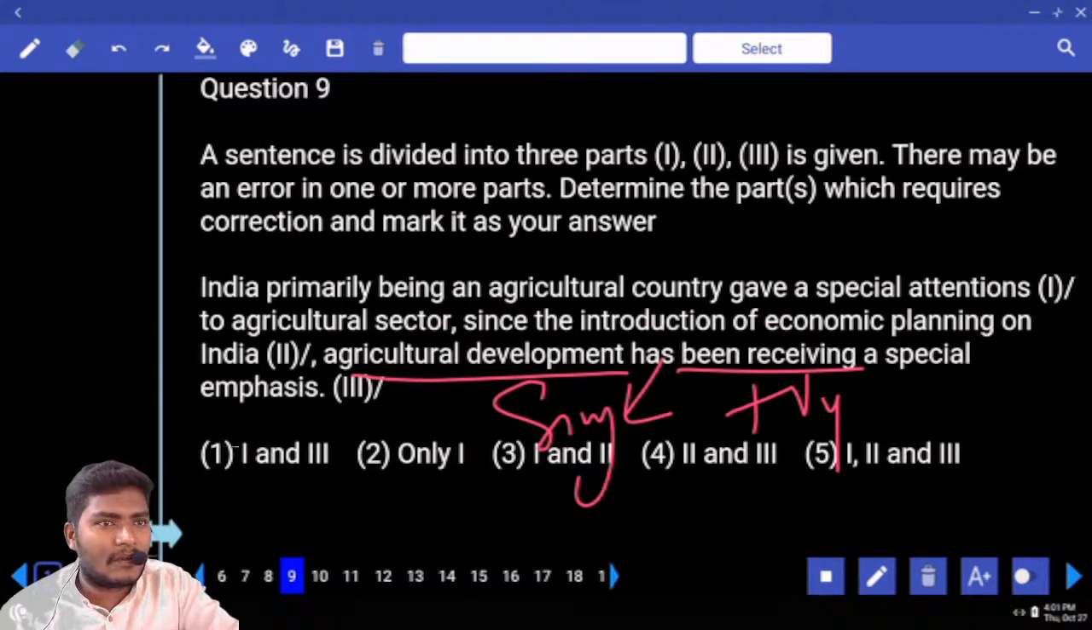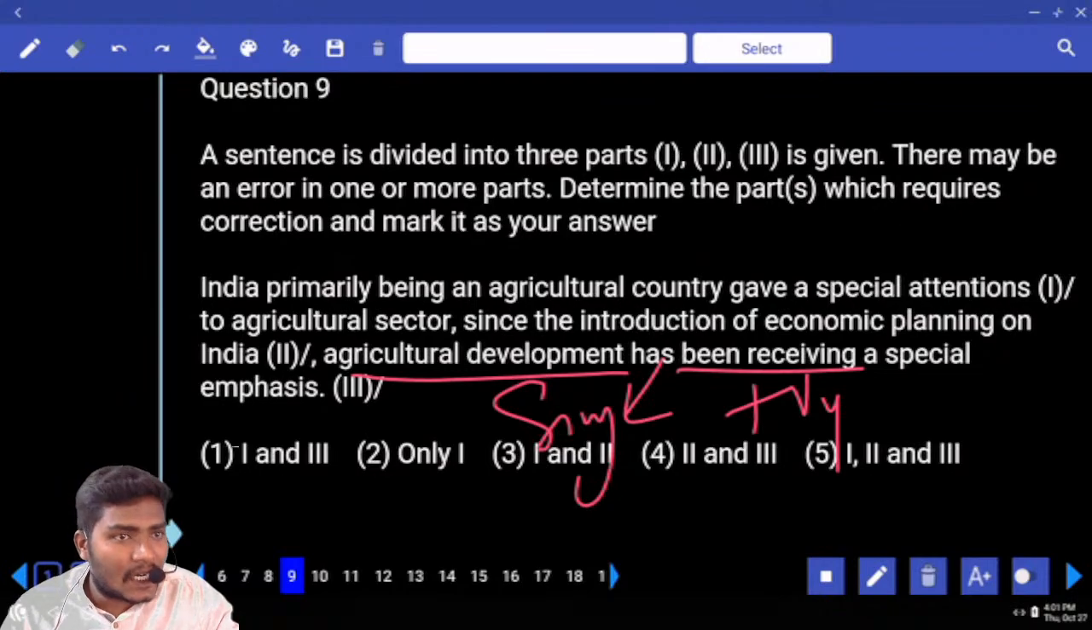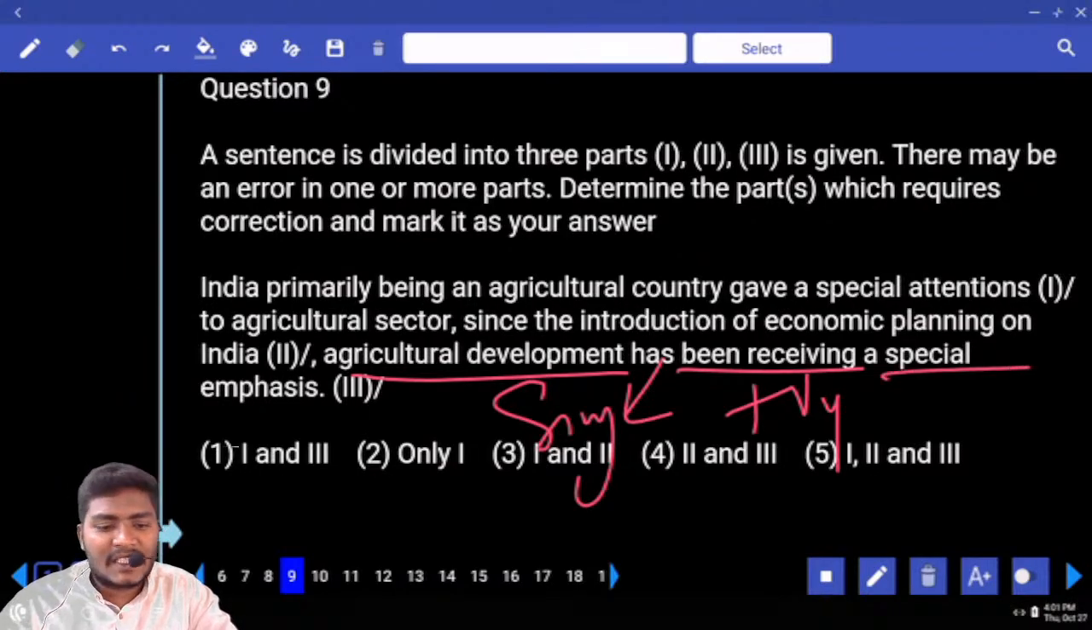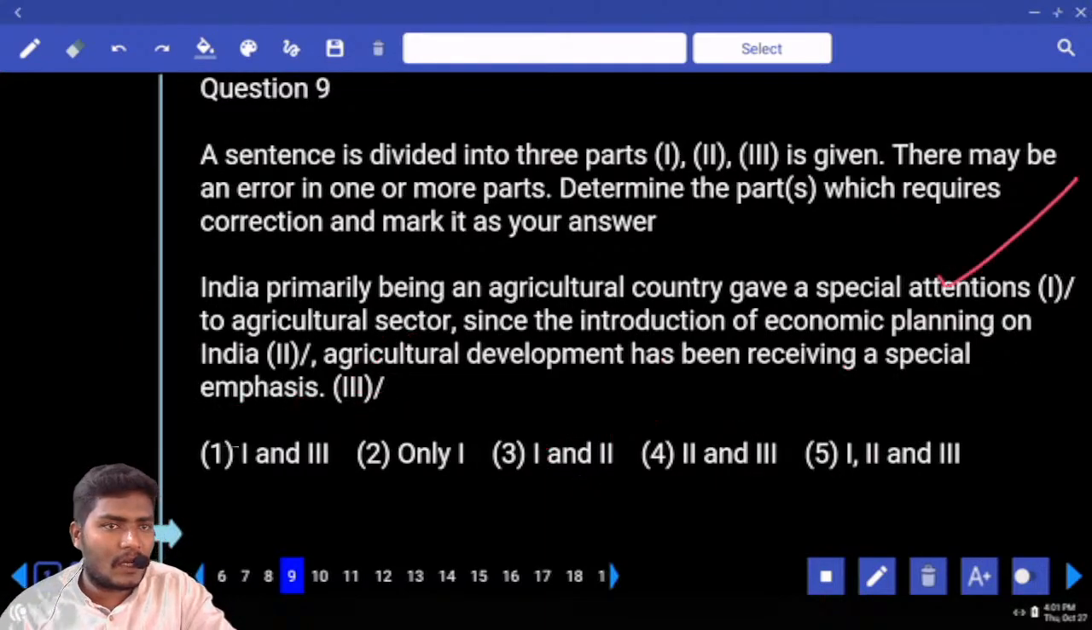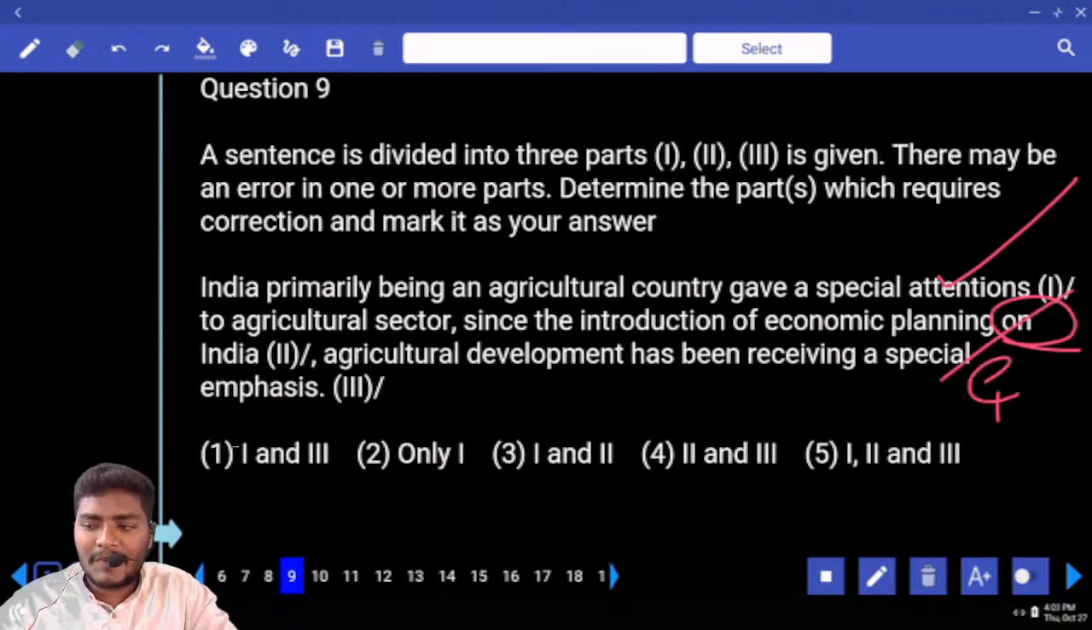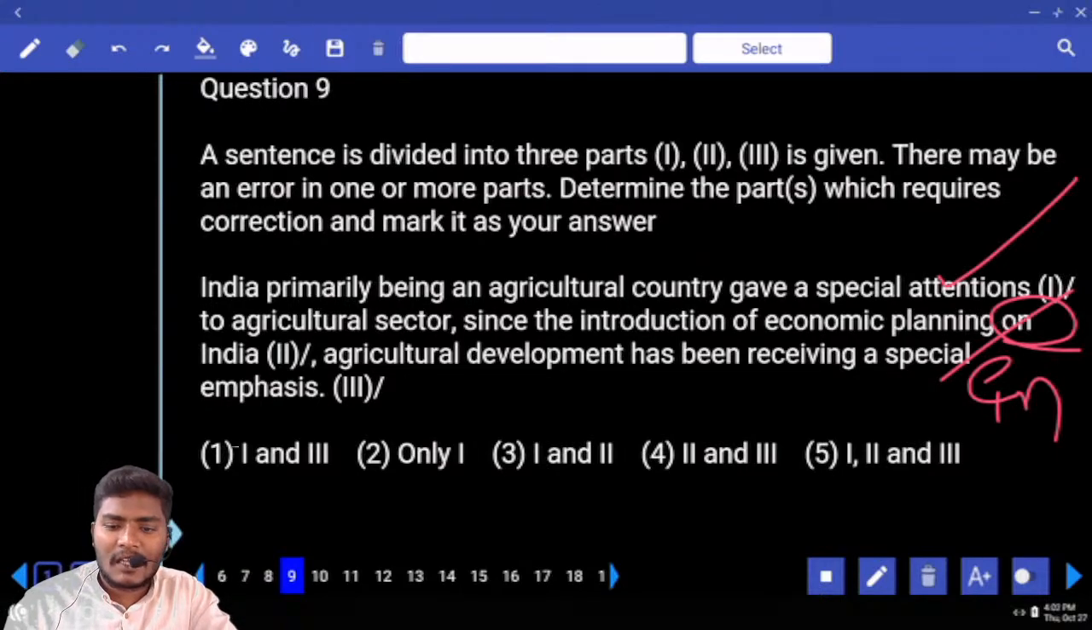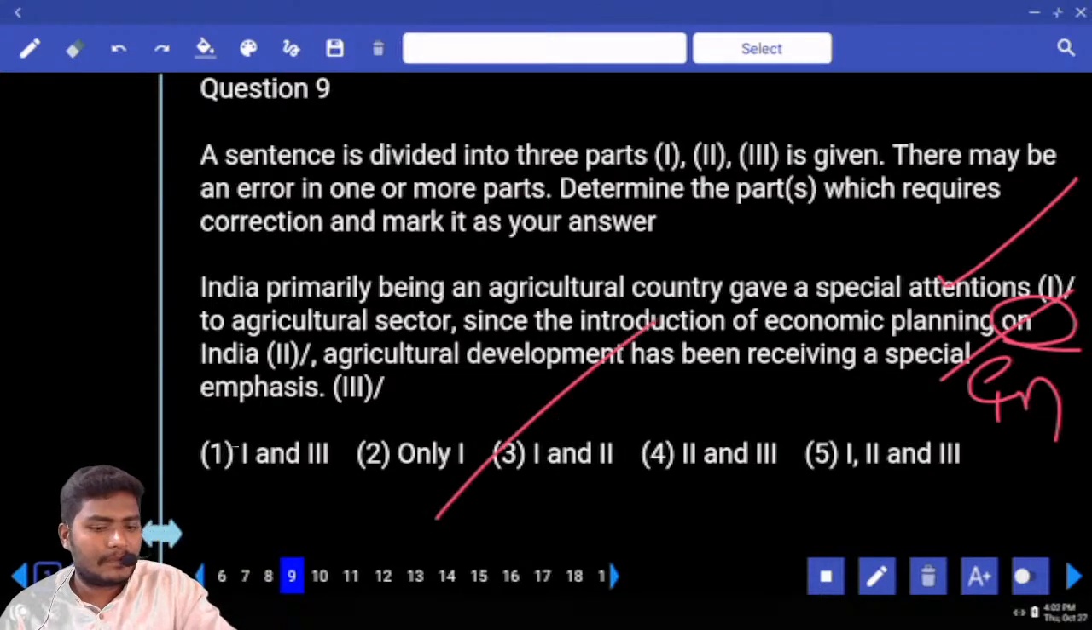Has been receiving. Which tense? Has been, have been plus V4. Present perfect continuous tense. A special emphasis. Special importance. Emphasis is nothing but importance. So where is the error? First of all, there is one error in the first one. Also, not on India, it must be in India, the place. So one error in the first one, another error is in the second one. That comes with the 3.